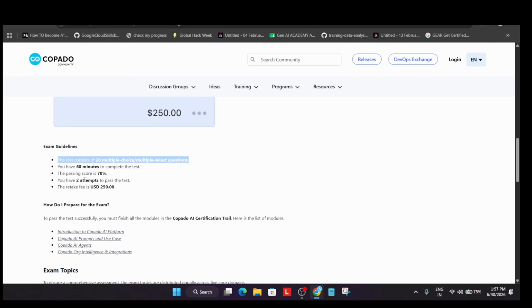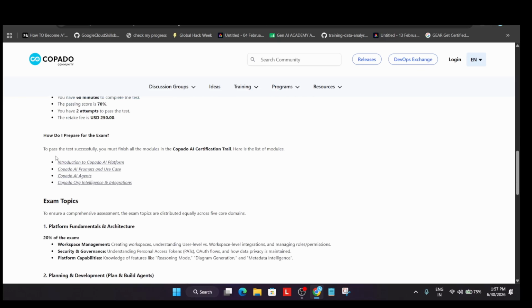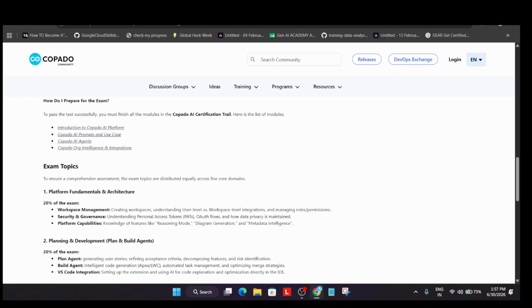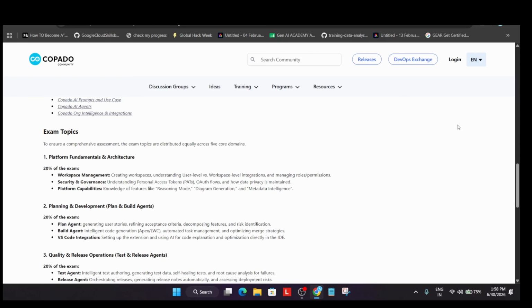Now, how to prepare for this particular exam if you don't know? Here they have provided the modules. You can complete all these modules first of all, learn about the courses, and then you can try to attempt the quizzes. Okay. So first of all, let me show you how you have to claim. But before that, let's understand the exam topics.